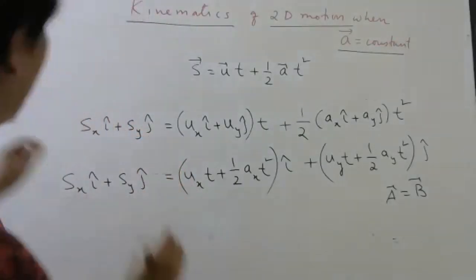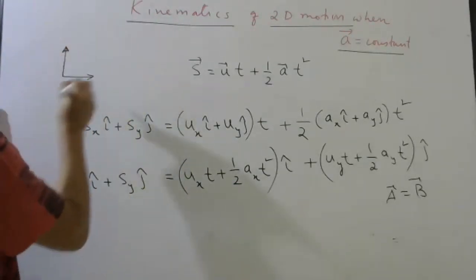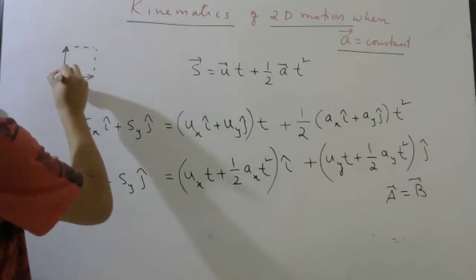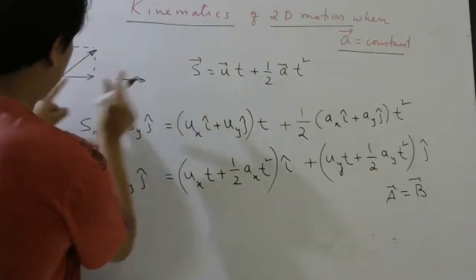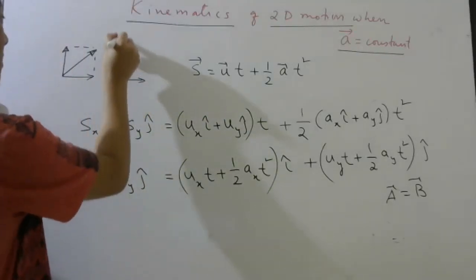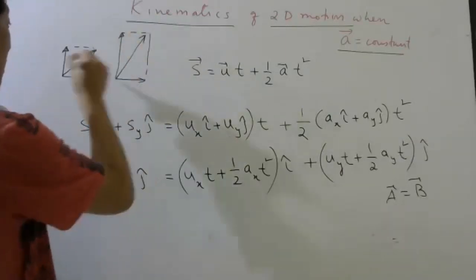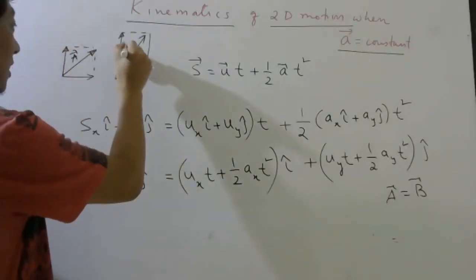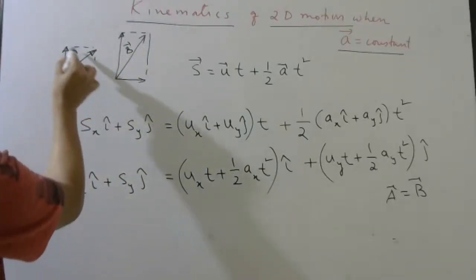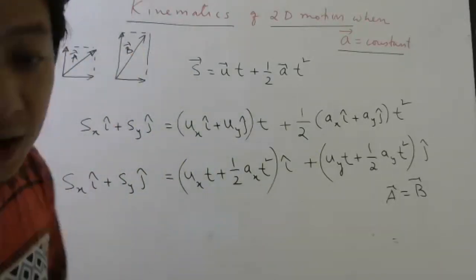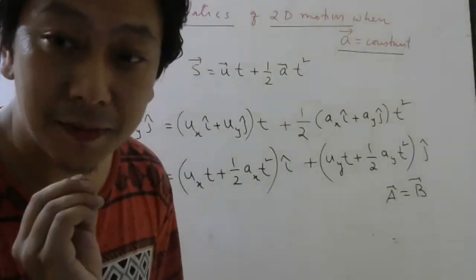Suppose I draw one x component this much, y component this much. Then I will get this vector. But let me say the x component is the same, but the y component is different. Then will my vector be the same? Can I say this vector is the same as this vector? No, sir, I cannot say it is the same. So that means if two vectors are equal, components also should be equal.